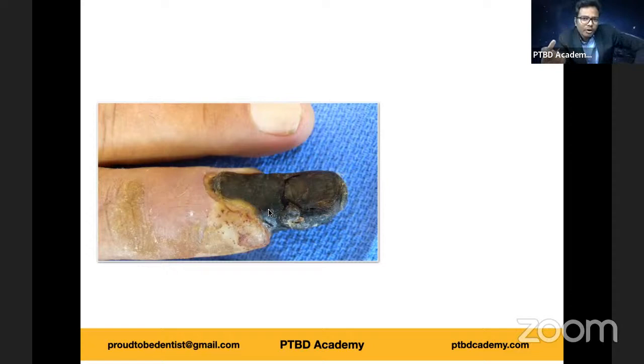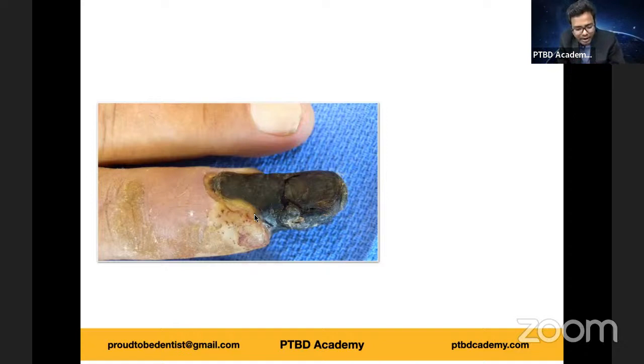It can be seen as a complication in hypertensive patients, or even most commonly in diabetic patients. So what are we talking about? Again, I'll give you a description. As you can see, it is dry, shrunken comparatively, and it is dark and separated from the normal viable tissue, and this separation is clear cut. There is a clear line of separation. So it is a case of dry gangrene, as you all rightly mentioned.